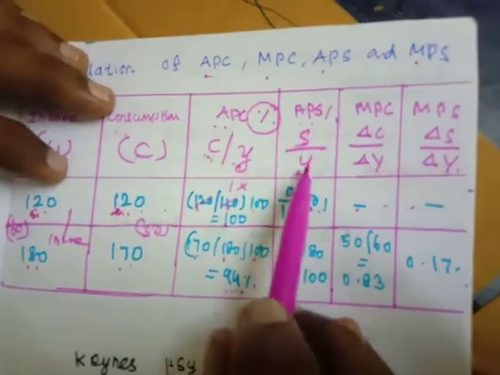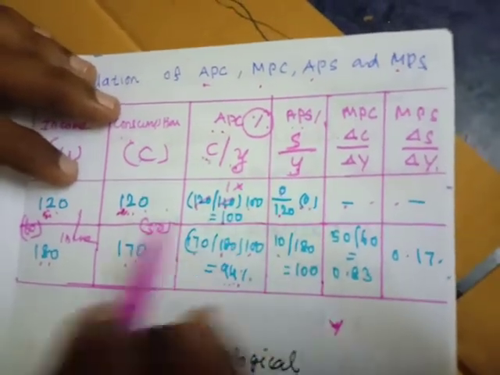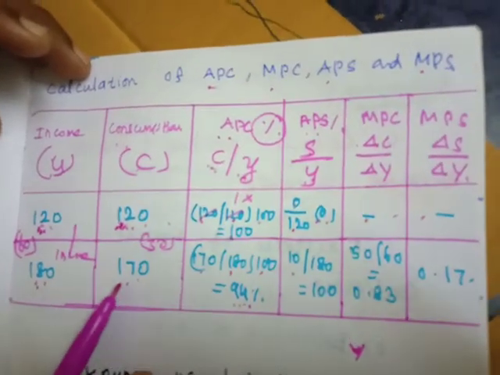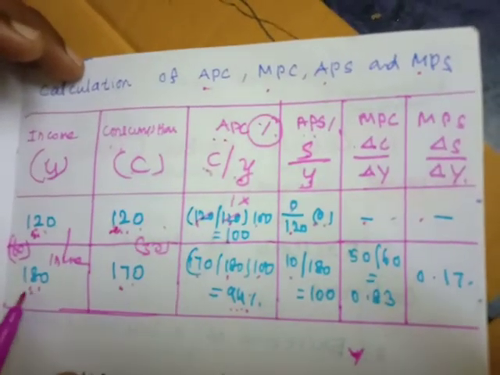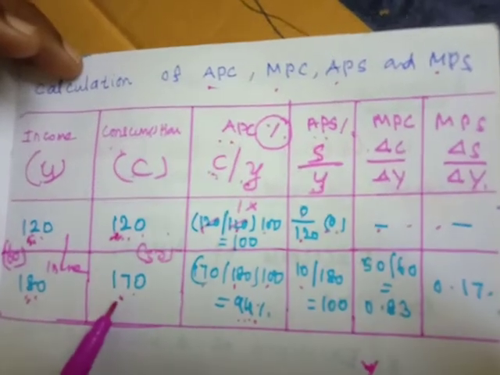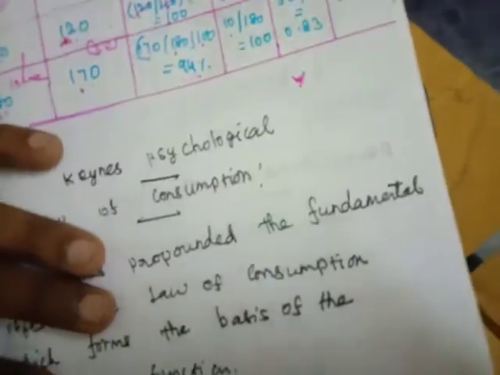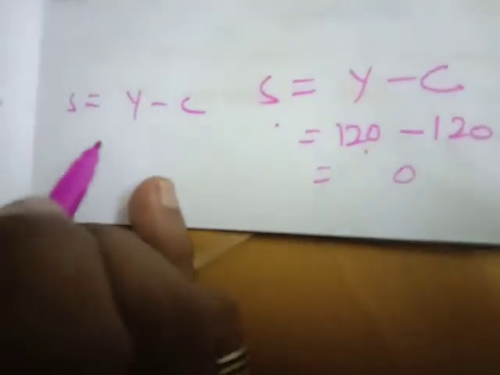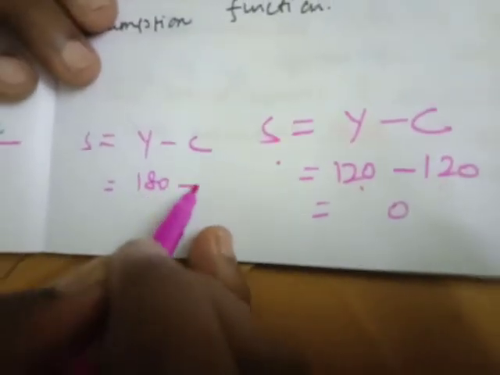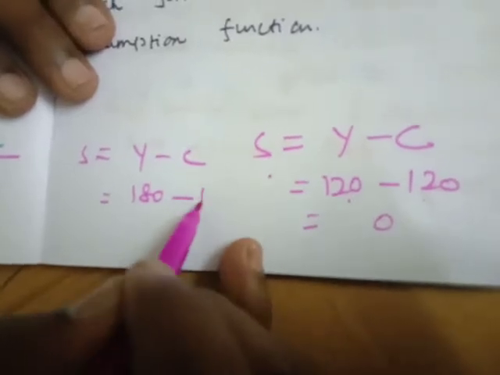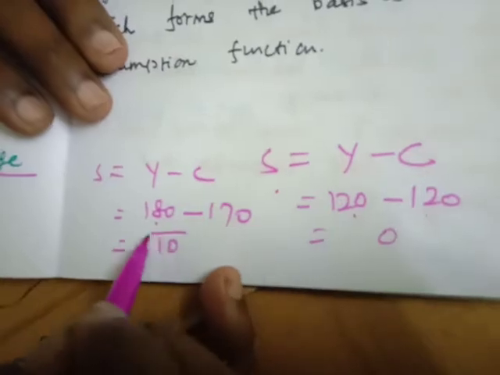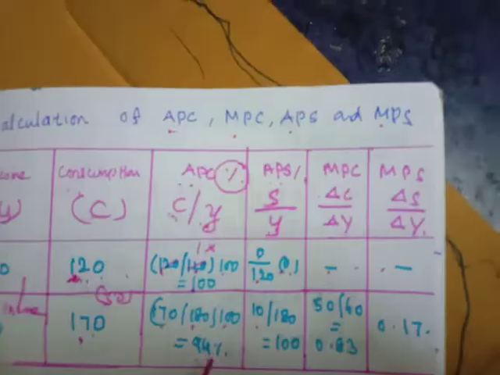And the average propensity to save also increases because your income is 180, your expenditure is 170, 180 minus 170, you will apply this formula. So S is equal to Y minus C, Y is 180 minus C is 170. 180 minus 170 is 10 rupees, your savings.